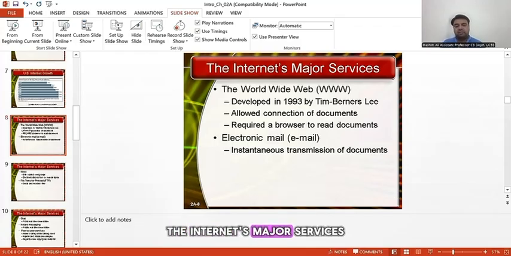The internet's major services: the basic service is the WWW, which is a very well known service provided by the internet, that is the World Wide Web. That was developed in 1993 by Tim Berners-Lee and allowed connections and exchange of documents. It normally requires a browser. A browser is a tool which helps you to share your documents across the internet. The second major service provided by the internet is electronic mail, which is the instantaneous transmission of documents from one place to another.